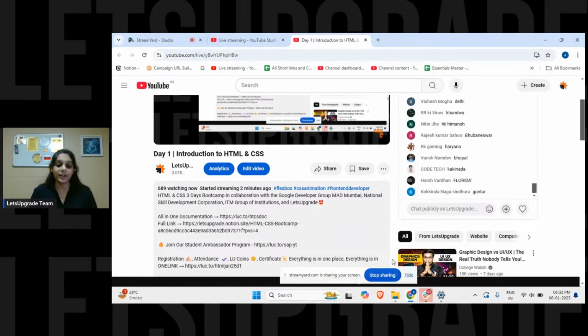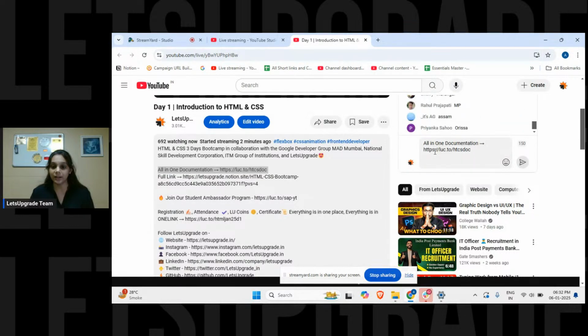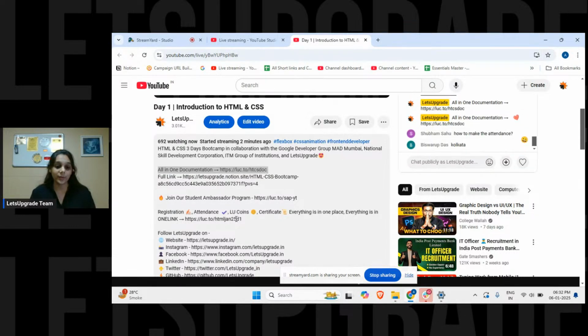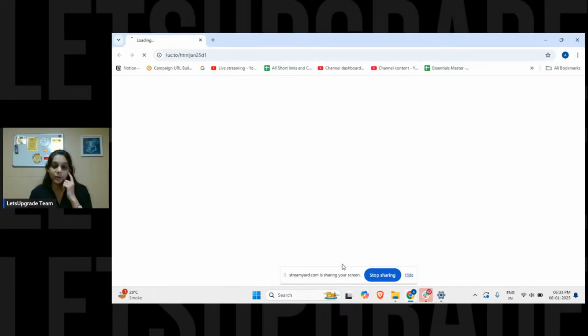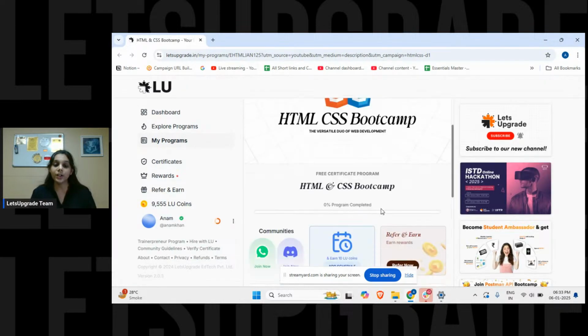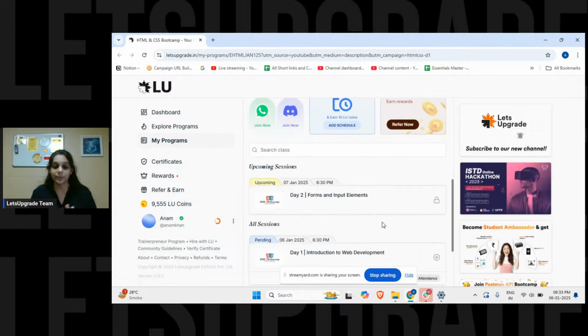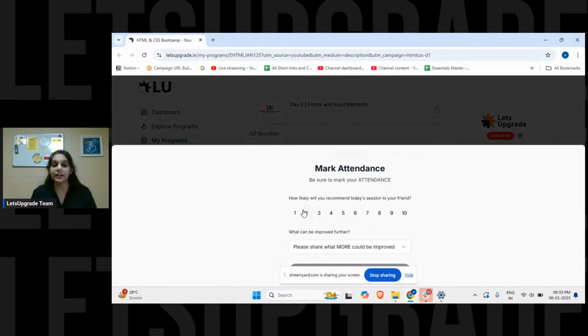Okay. So guys, to let you all know how to mark the attendance, here in the description box, for some days you need to copy paste the link in a new tab. So please cooperate and copy the link and open it in a new tab. First, you need to enroll in the bootcamp if you have not enrolled. So please make sure that you're enrolling in the bootcamp. Then only you will get the mark attendance toggle. So when you scroll down the page, here you can see the day one title and the mark attendance toggle. Click on this. Here is a rating scale from 0 to 10. You need to rate the session. You can also mark your attendance post session, so as to give a genuine rating and NPS.